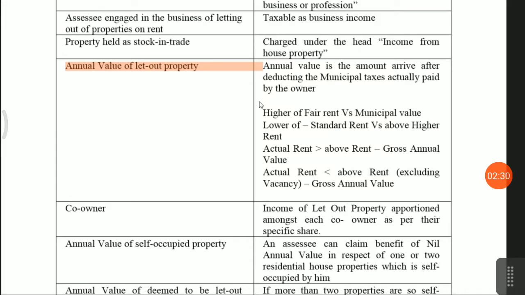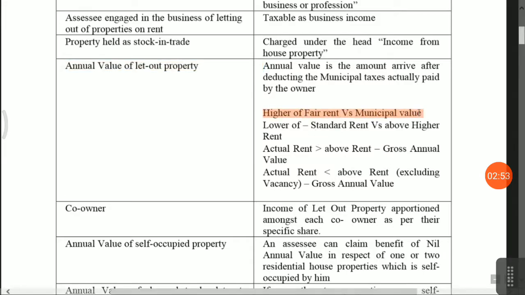If the landlord says that this is my rent, this is not acceptable. As per the calculation procedure, rent will be considered for the whole financial year. If there is a vacant property, then deduction will be allowed, but the entire financial year rent will be calculated. Now what is the formula?